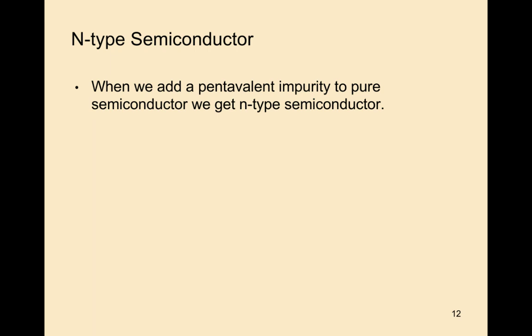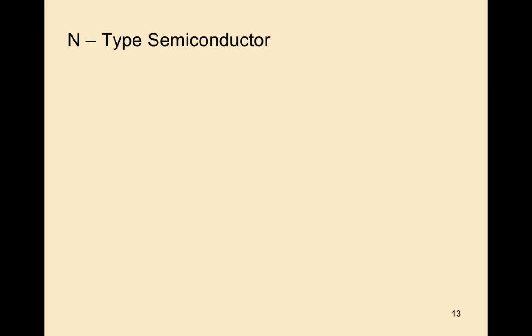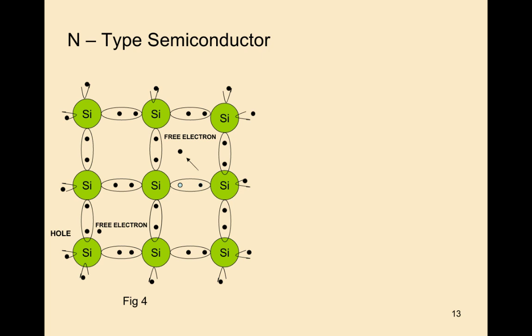An example of a pentavalent atom, here we are taking arsenic. Arsenic is added to pure silicon, and we get N-type silicon. So in this way you will get an N-type semiconductor.